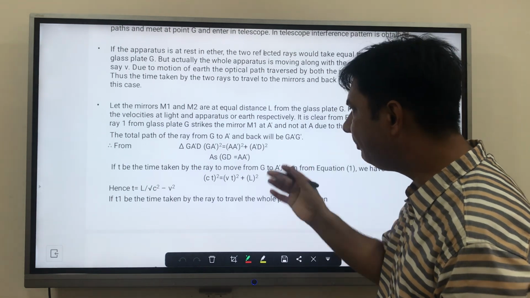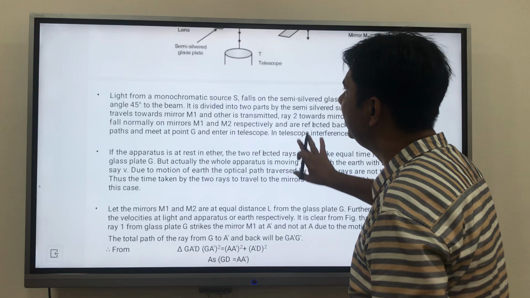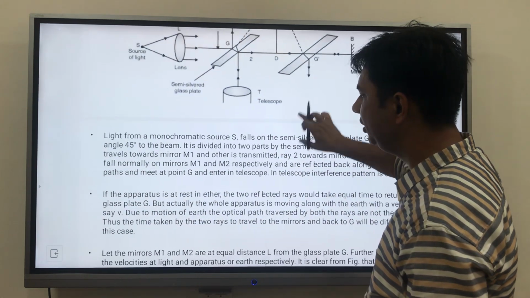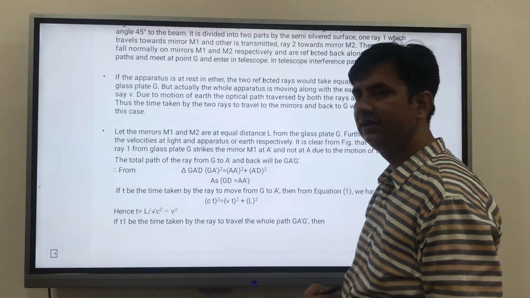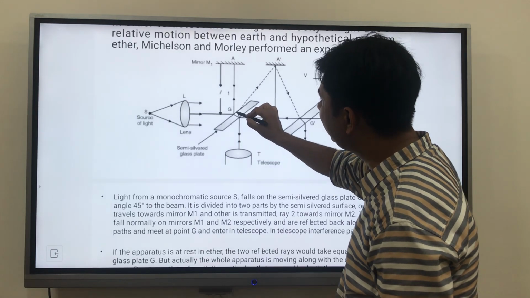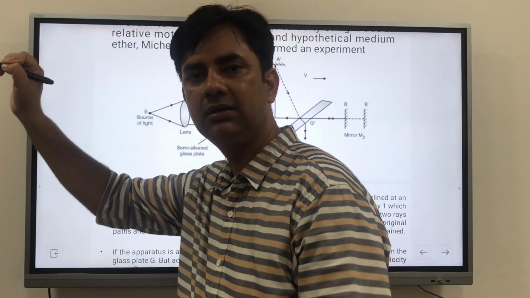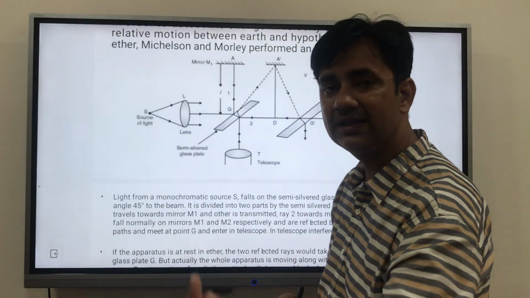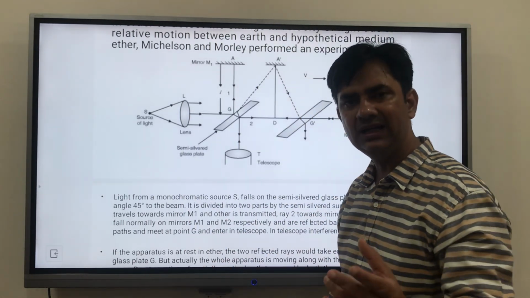So, what is GA dash? GA dash is nothing but the speed of light with time, so this is a distance. It covers a distance of GA dash. Light is going with speed of light c in a time t. So this is speed into time, and that is a distance. So GA dash is nothing but a distance.